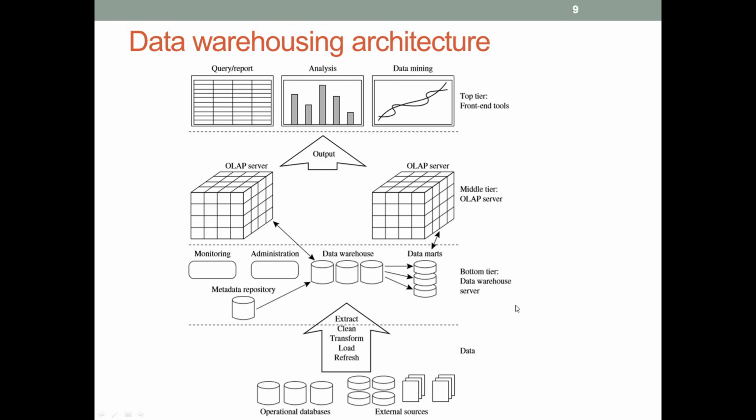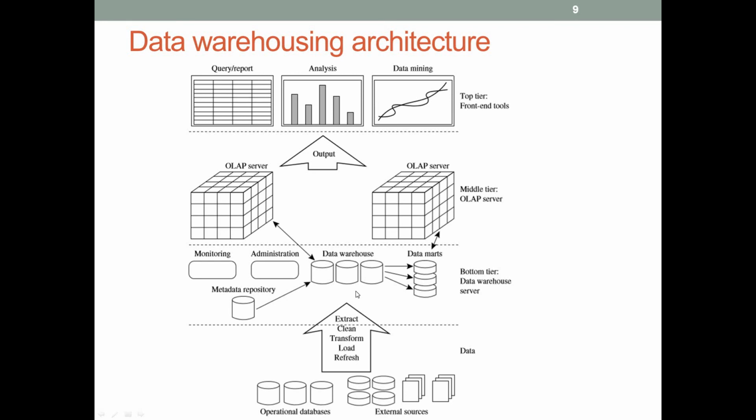The bottom tier, the warehouse server, is implemented as a relational database system. Operational databases like SQL Server, Oracle, etc., and external sources like the profile information of the customer in a simple flat file or XML files are fed to the bottom tier, that is the data warehouse server, through the ETL tools. The data from the different sources is first extracted, then cleaned, then transformed to remove inconsistencies using the ETL tools, and then it is loaded in the warehouse.